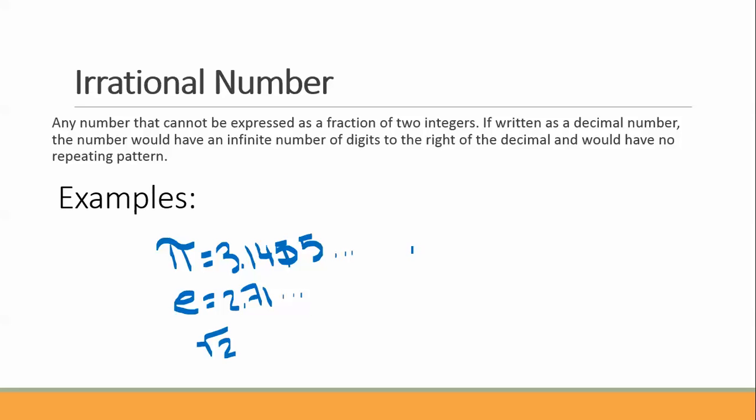Some other irrational numbers that we can talk about are numbers that don't repeat and never end. So we could have a number like 3.455454555, and that goes on forever. This does have a pattern, the 4's and the 5's, but we keep adding a 5, so it doesn't have a repeating pattern. That's an irrational number. And it has those 3 dots that go on forever.